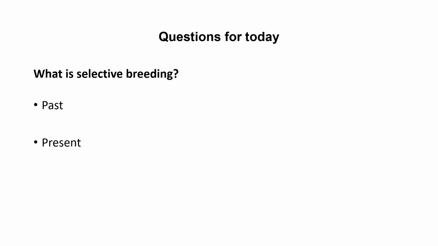Okay, so the question for today: we're going to talk about what selective breeding is, and we're going to talk about the past, the present, and the future of selective breeding. And we'll use some video lectures that talk about that, and I'm going to give you a few examples that we'll have in the in-class discussion, so you understand that selective breeding is actually still taking place and how it's affecting your life.